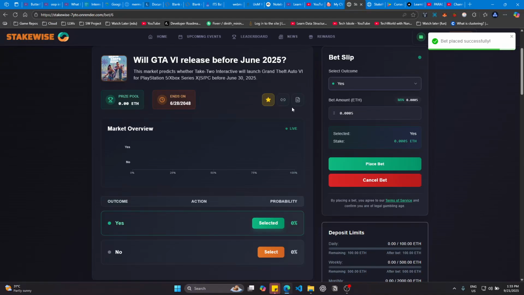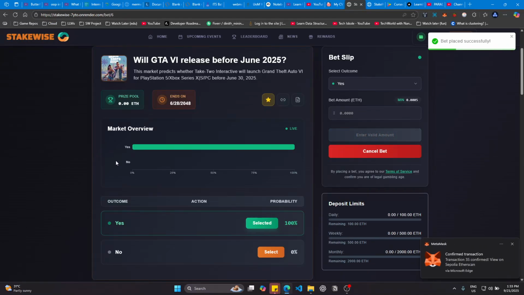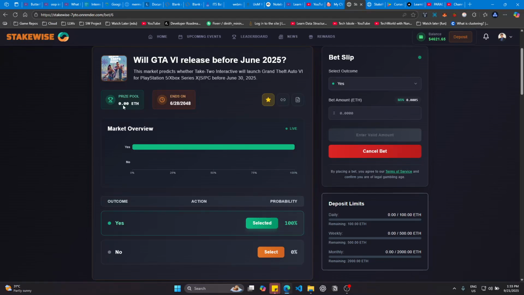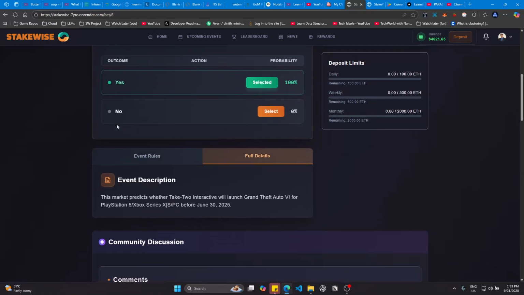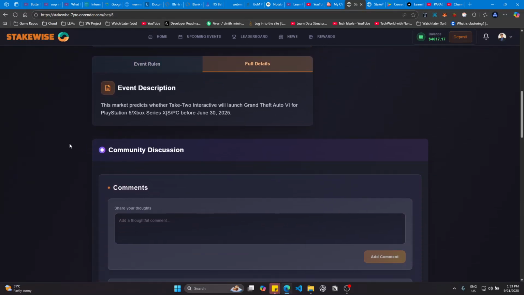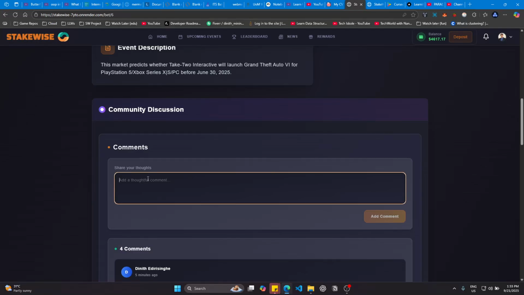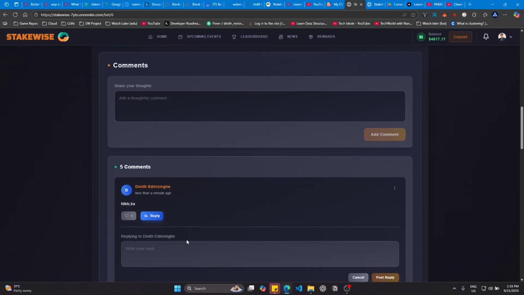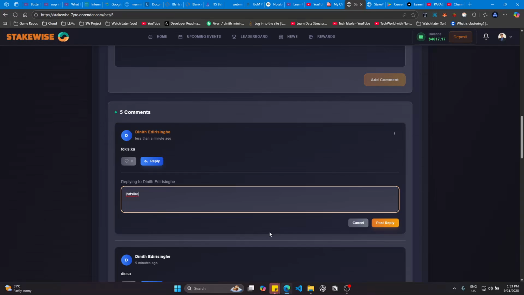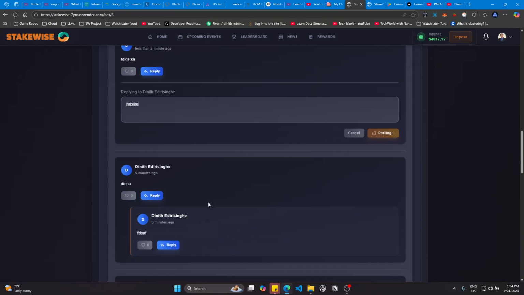Give it a second. Okay, so as you can see now, the option updates in real time. The prize pool isn't updated yet because we have only entered a small amount like 0.0005, and it can't show it. That's the reason. And here we have event rules and event details, and also a community discussion chat, so we can add any comment and post it. Also we can reply to other people's posts, so this acts as a community chat basically.